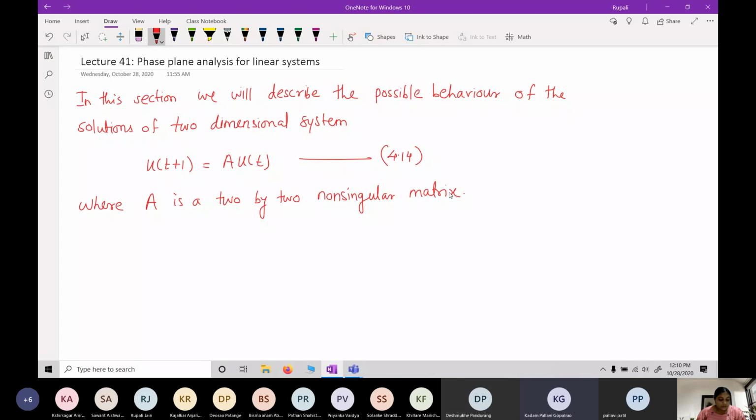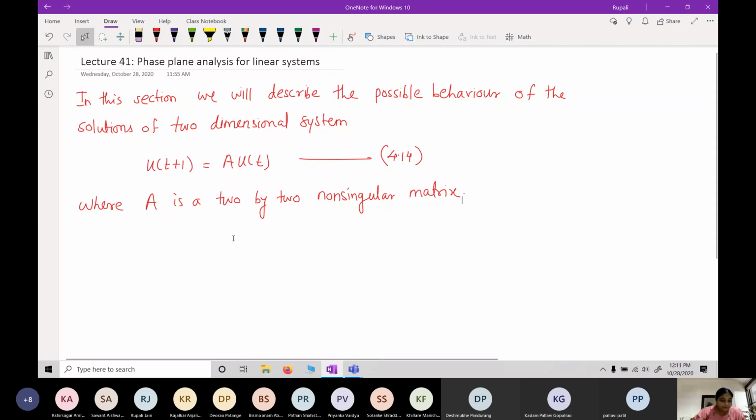Yes. So we are considering here a 2 by 2 matrix A, and this is a two-dimensional linear system, u(t+1) = A u(t), where u(t) is the vector (u1(t), u2(t)).